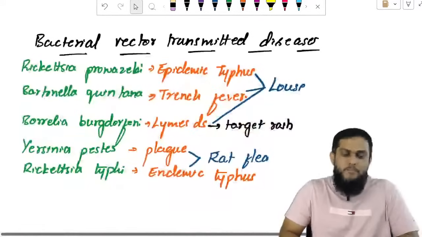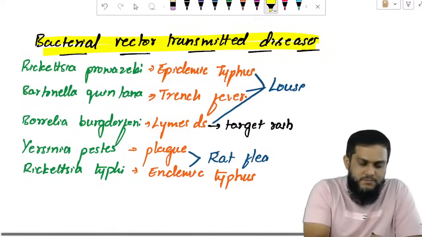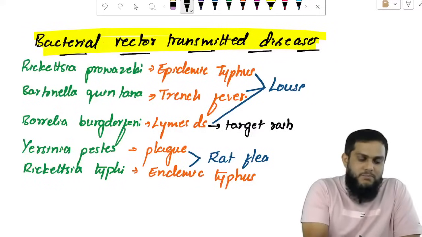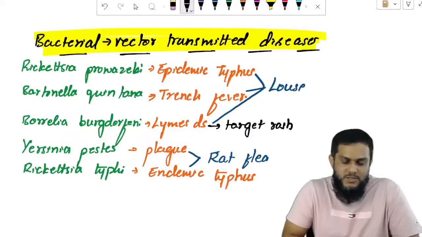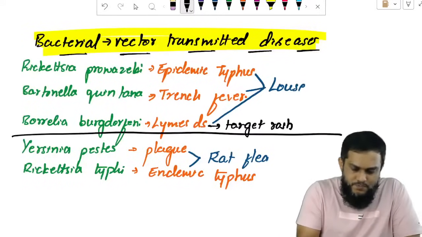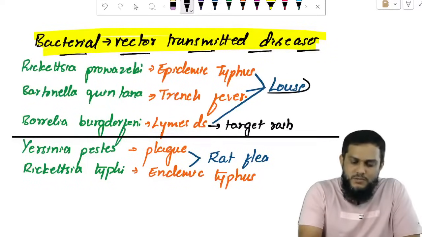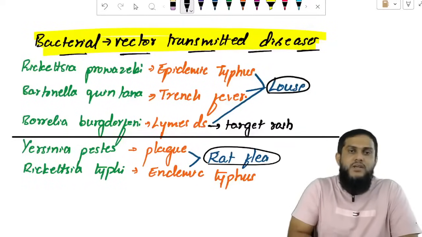So moving to the next: bacterial vector transmitted diseases. Sir, bacterial diseases transmitted by vectors. Here I want to divide the first 3 and the next 2. Sir, why? The first 3 are transmitted by louse. The next 2 are transmitted by rat flea.